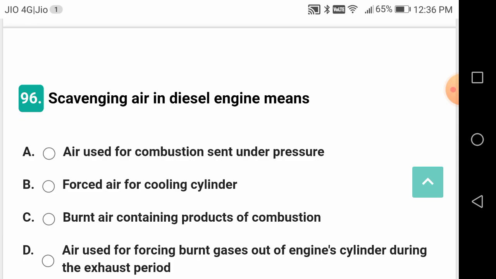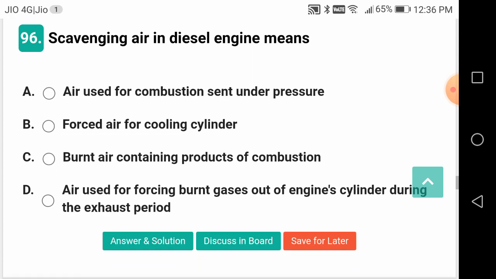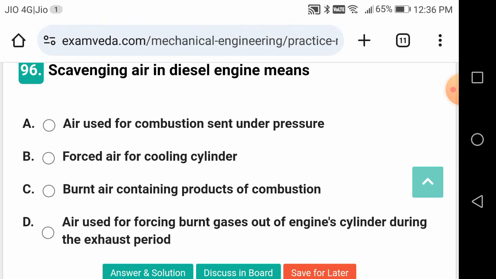Cutoff ratio is a useful parameter in case of diesel engine. Cutoff ratio is where your diesel supply will be cut off. Cutoff ratio and compression ratio are also there. It is going to depend upon both the ratios. In case of dual cycle, there is one more ratio that is going to come into picture, that is the pressure ratio.